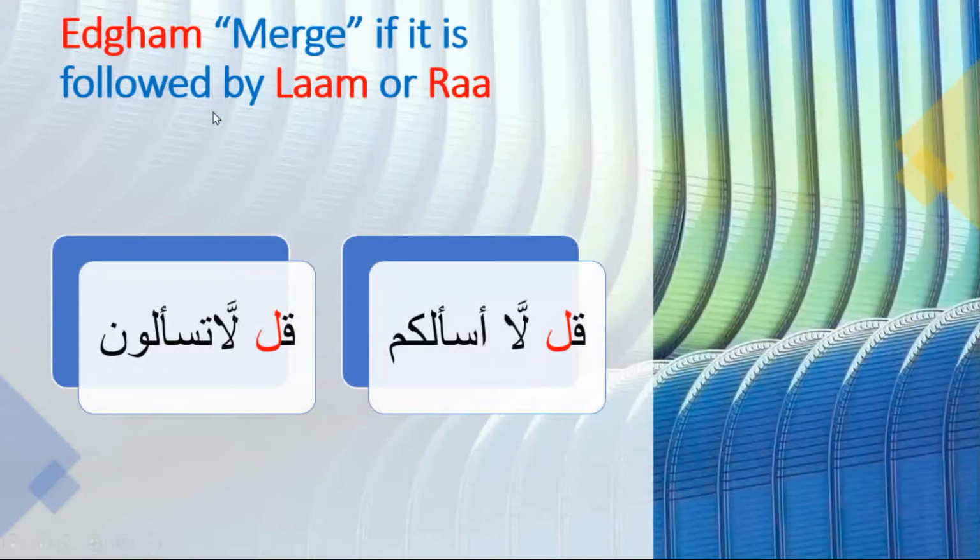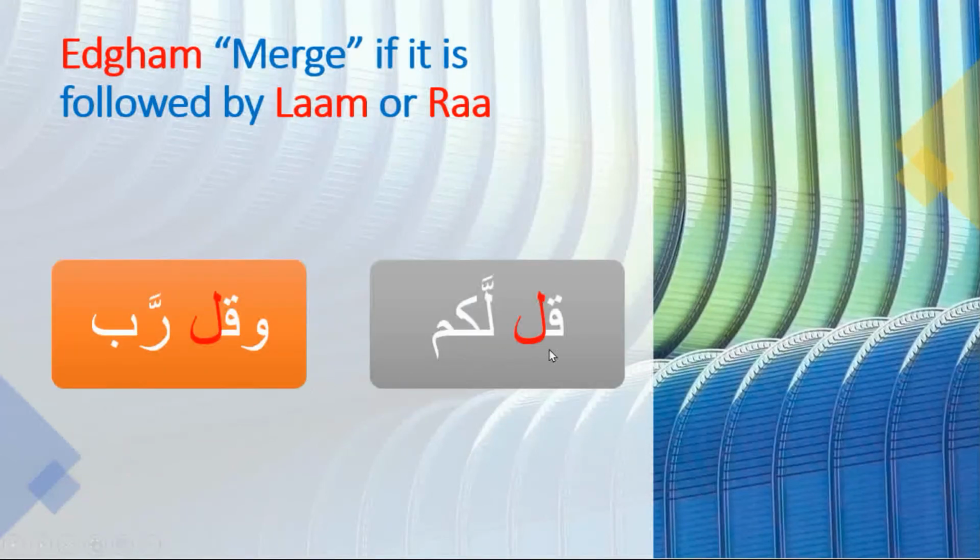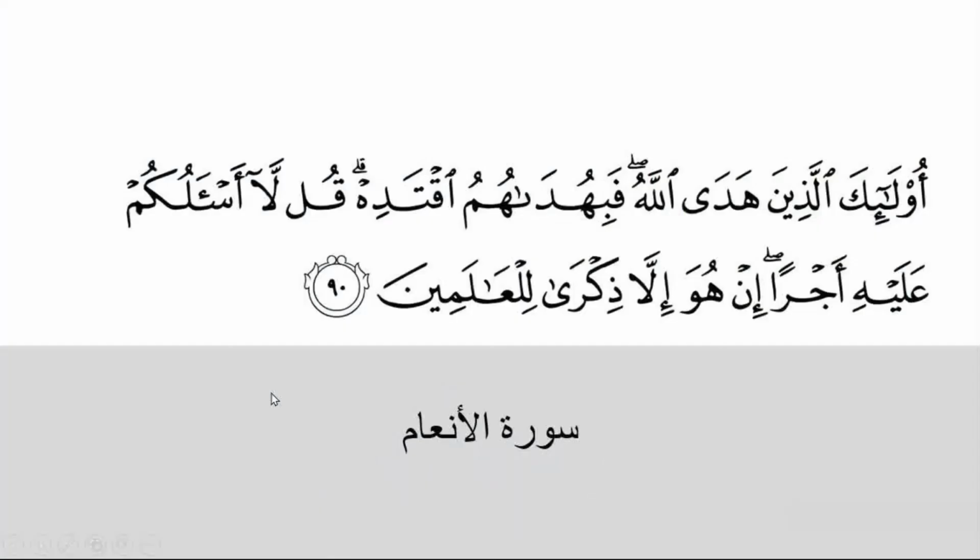Let's see examples of idgham or merge when the lam is followed by other lam or followed by ra. Example, قُلْ لَا أَسْأَلْكُمْ, قُلْ لَا تُسْأَلُونَ. Let's see it in the Holy Quran. Or قُلْ لَكُمْ وَقُلْ رَبِّي. قُلْ لَا أَسْأَلُكُمْ عَلَيْهِ أَجْرًا. Here you can't say قُلْ لَا. No, you have to merge this lam with this lam, because lam and lam are similar. It is easy to merge both lam together.